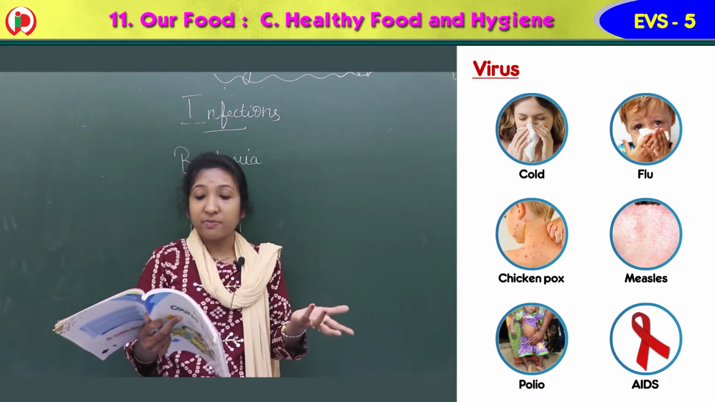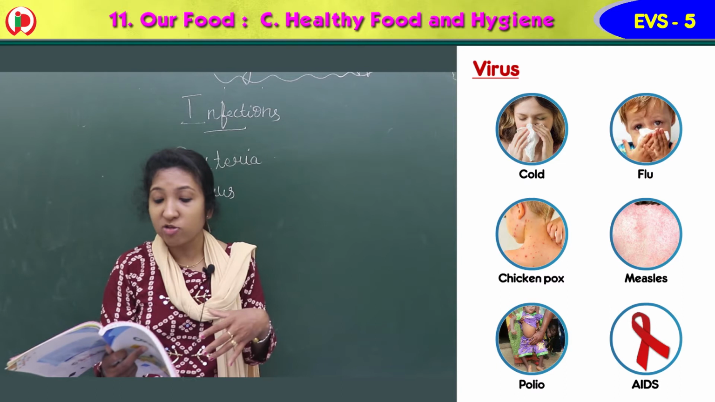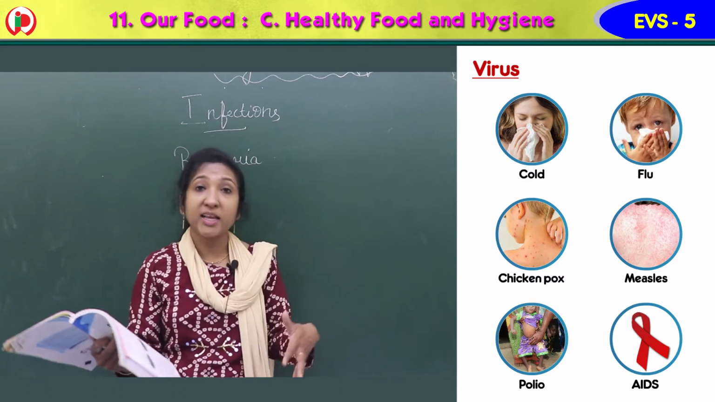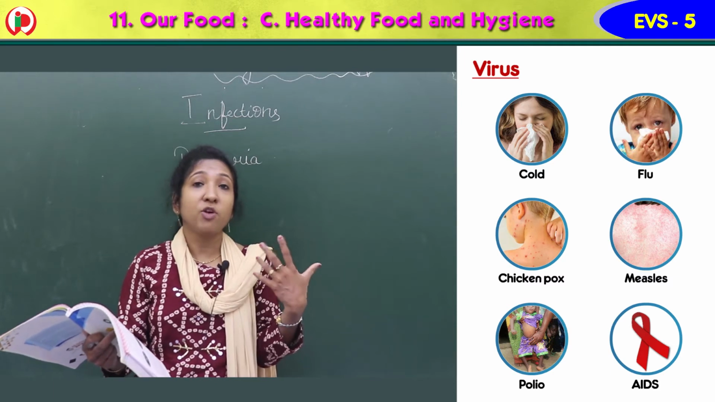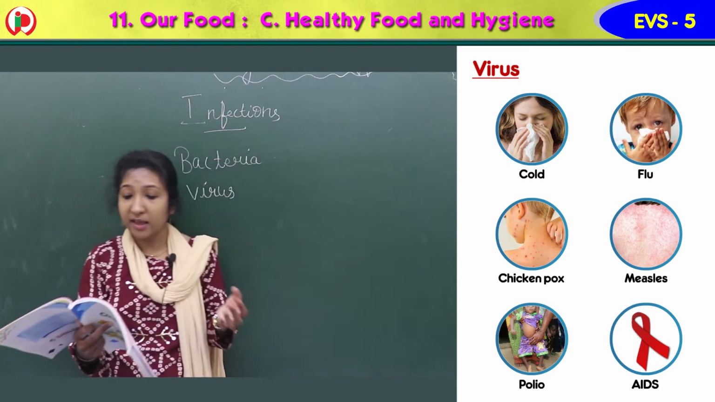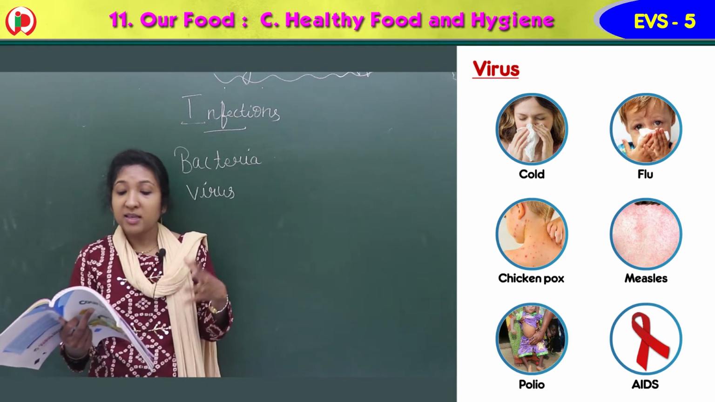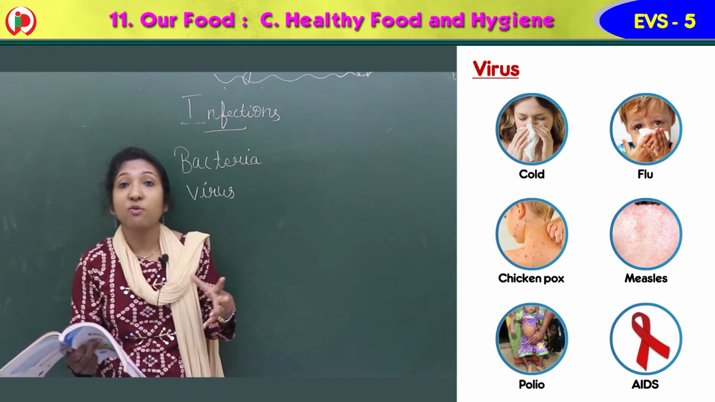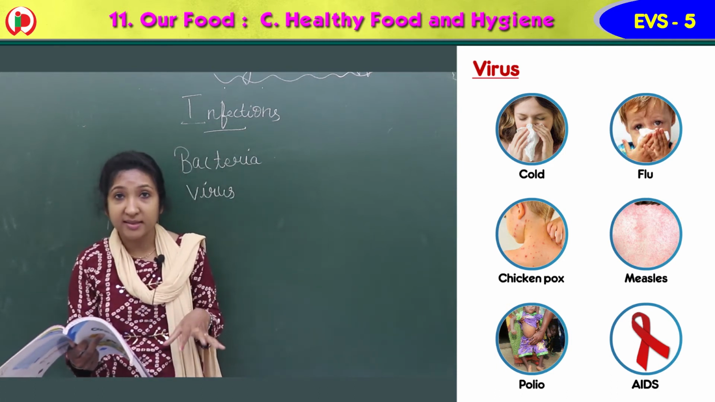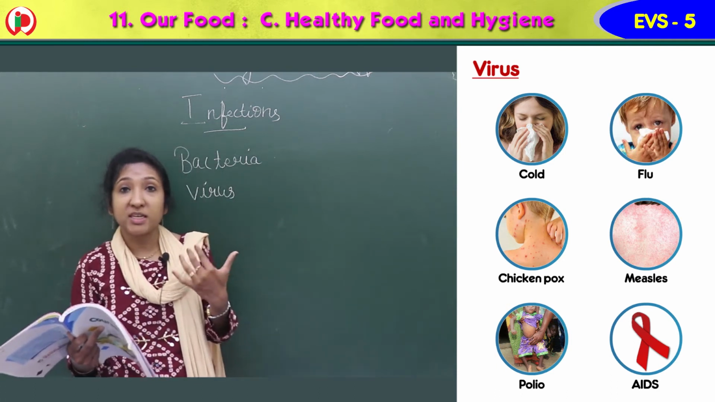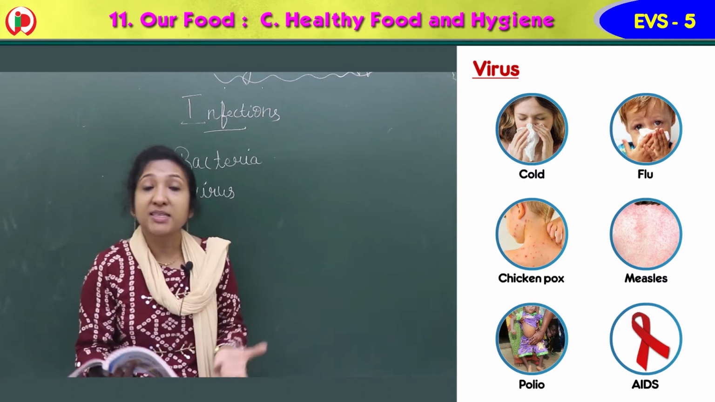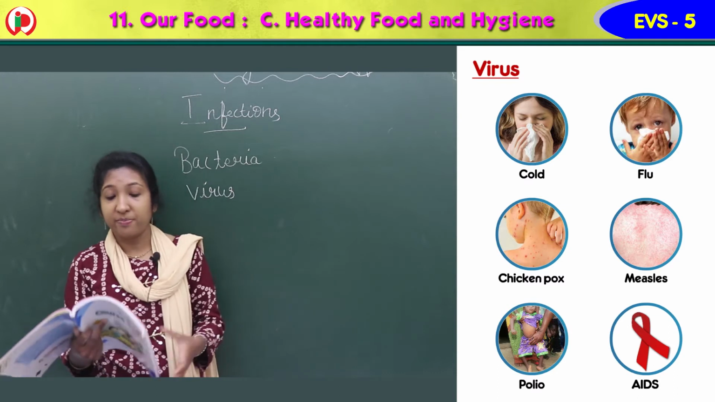Then measles, also a type of fever actually. Then polio, where any part of the body gets affected and we won't be able to move it. It can be a hand or a leg or something like that. And AIDS. These are the diseases caused by viruses. A virus is also a small organism. If a virus happens to enter our body, then we get cold, chickenpox, measles, polio, etc.